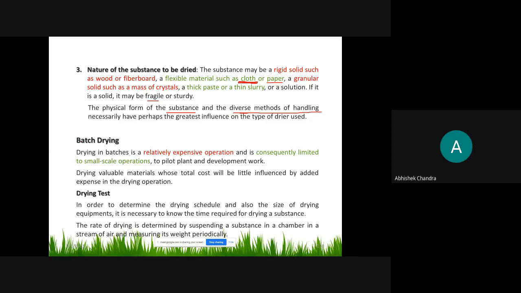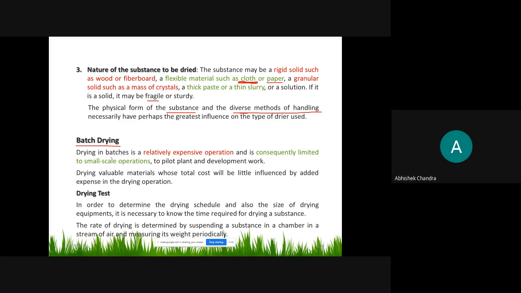Okay. So our first option is the batch drying. In batch drying, quickly, this is a relatively expensive operation. Why is this relatively expensive? Here the solid material is placed in a tray and the hot air is continuously flowing. And so this will require some time to remove the moisture from the solid material.